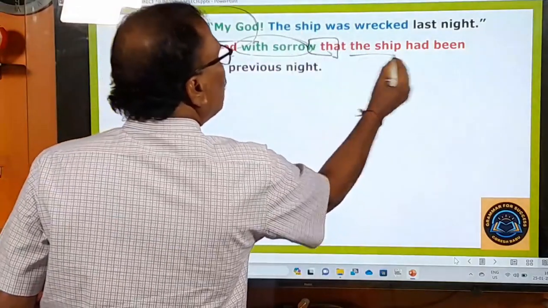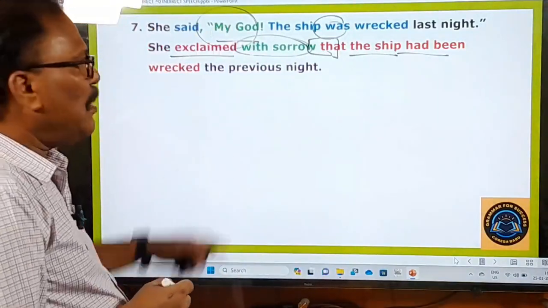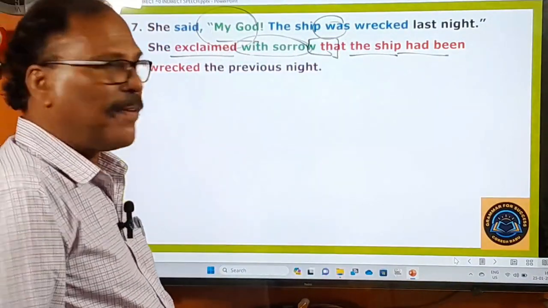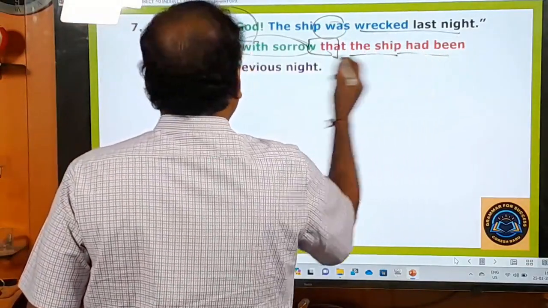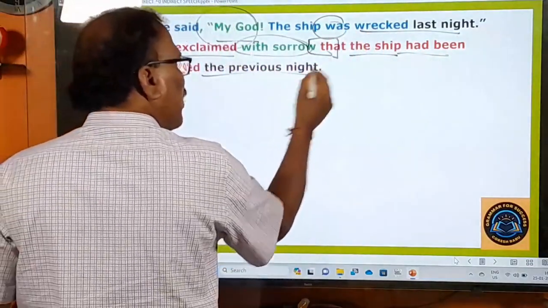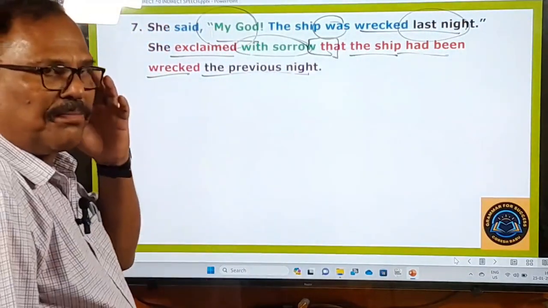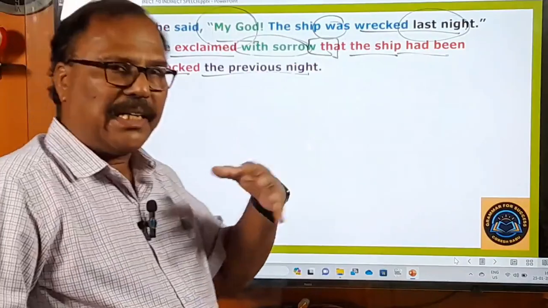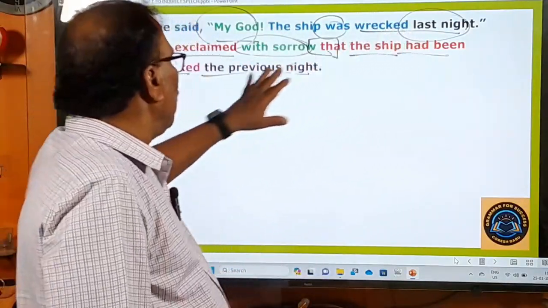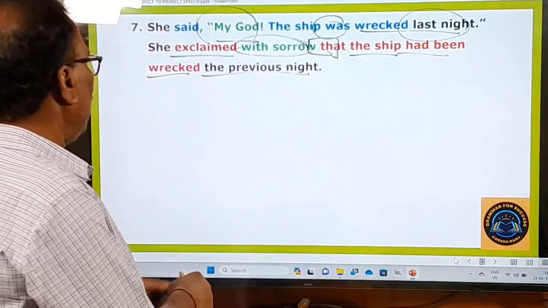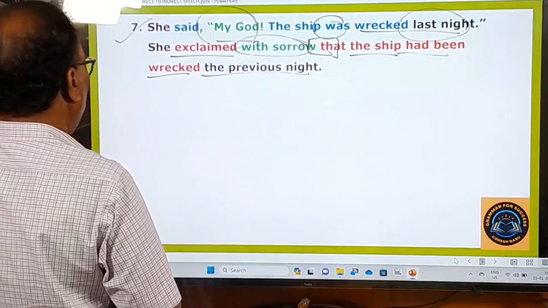The ship was is turned into had been. This point you learned in the first video. Wrecked last night. Last night means the previous night. So you are following that rule: the words indicating nearness should be turned into the words indicating distance. So last night is turned into the previous night. It's like that. So right. Please observe this one carefully. And you go to the next one, eighth one.